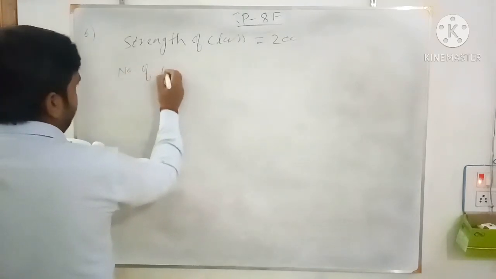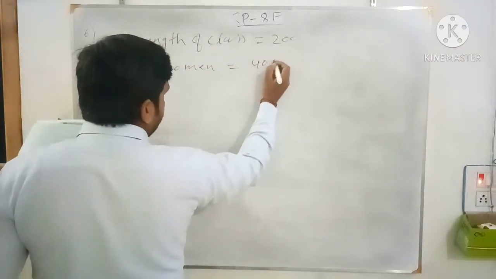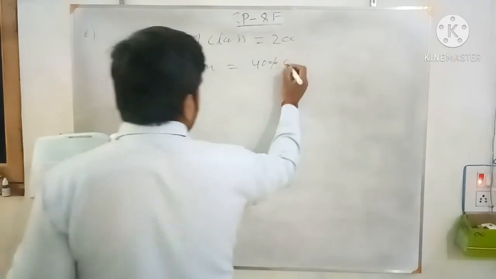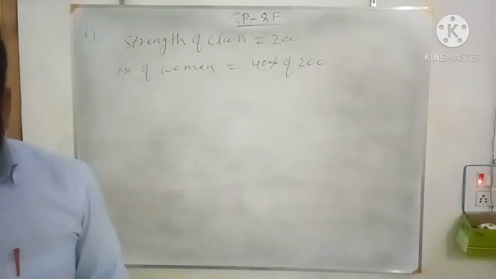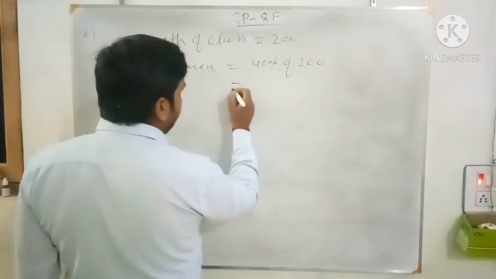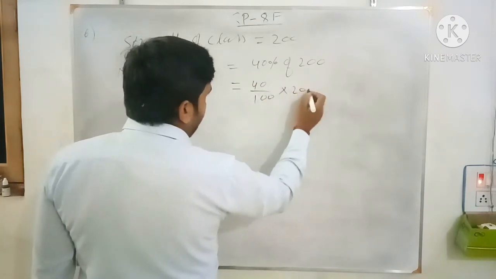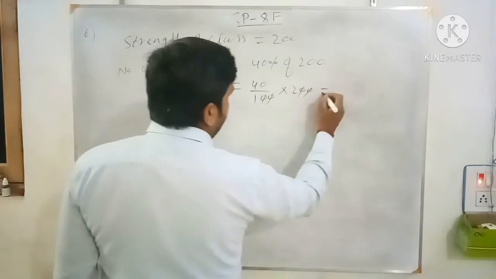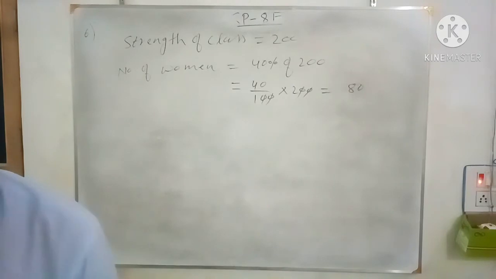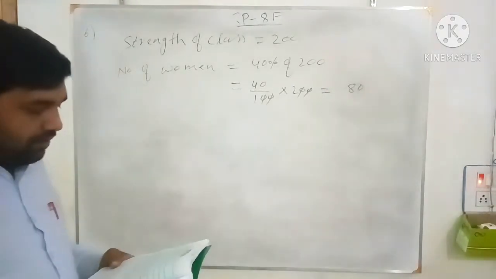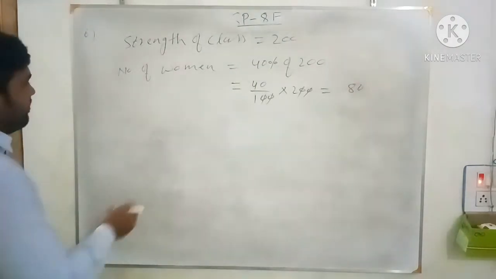Therefore number of women equals to 40% of 200. That is, you can calculate 40 by 100 of 200. 0 0 cancel. 4 2s are 8, so 80. So out of 200, 80 are women. Now of that, 1 by 5 become lecturers. So that is the number of women lecturers.